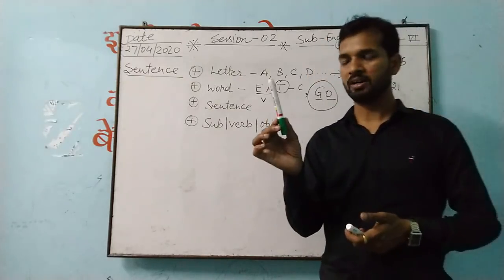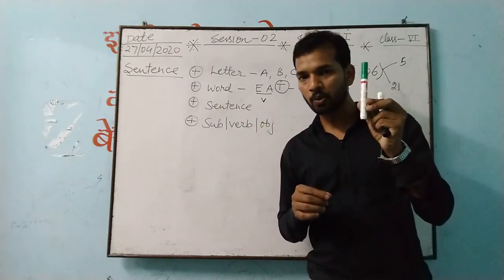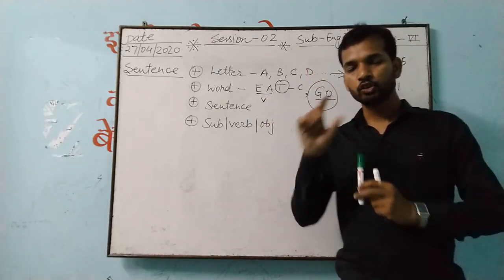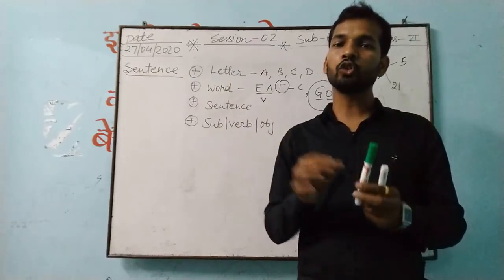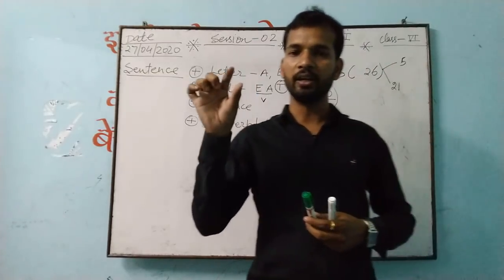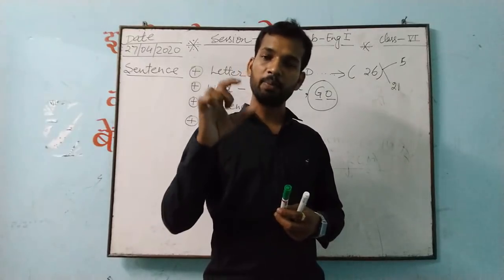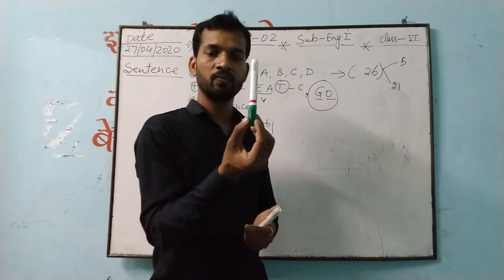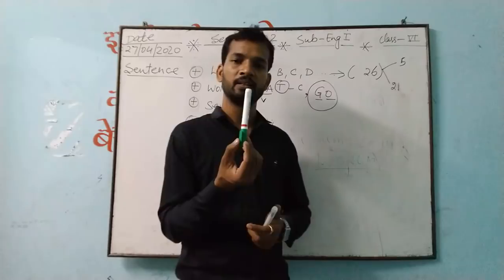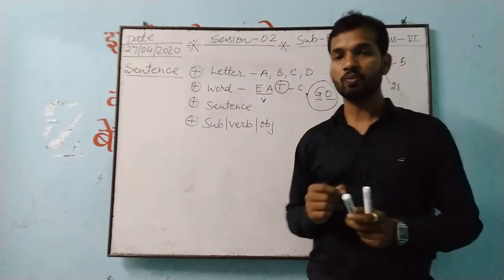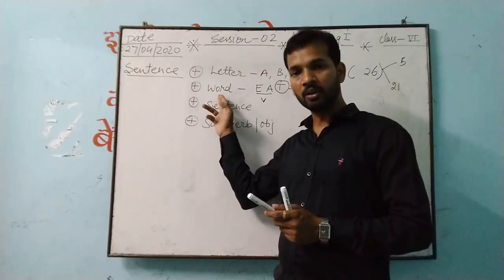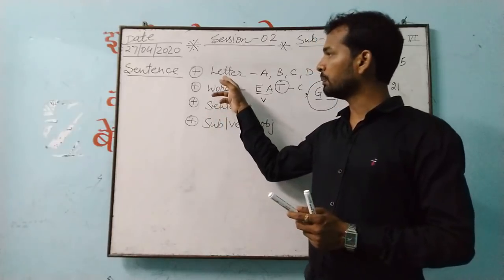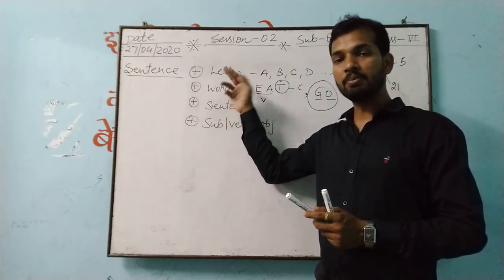For example, this is a marker. Now, this marker is also made up of what? Letters. M, A, R, K, E, R. So all the smallest units together form one word, and because of that word we are able to identify and recognize this. This is only because of what? The combination of letters. So if you are forming a word, for the formation of a word there is a 100% possibility that you have a perfect knowledge of letters. It can be of any language.